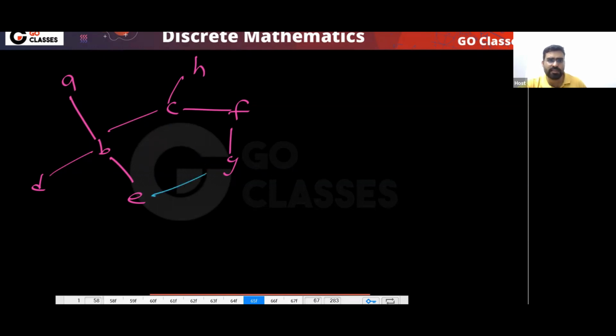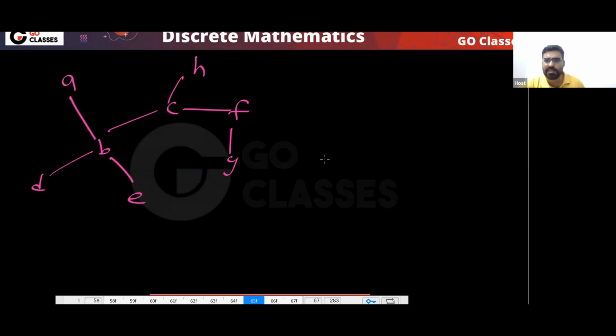If I add this edge, I get a cycle of length 5. If I add this edge, a cycle of length 3, or a cycle of length 4, or a cycle of length 5.